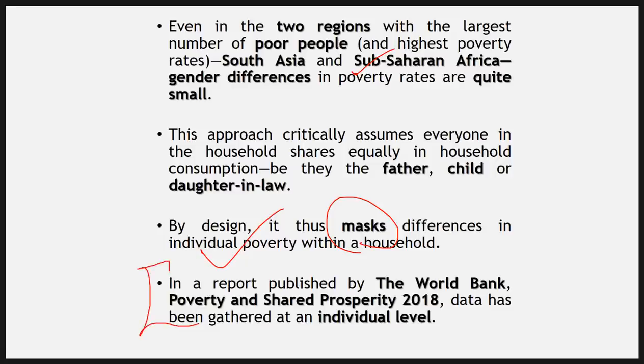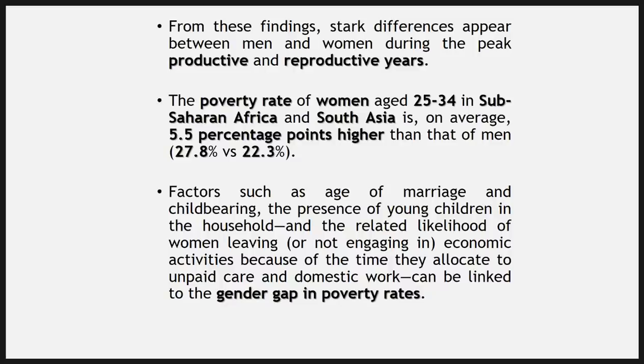So a way out is possible. Yes, it is possible. Recently, the World Bank came out with the Poverty and Shared Prosperity 2018 report. The methodology they have used in this report is that they have gone for the individual, rather than labeling a particular house poor or non-poor. They have gone through the data of individual men and women, and then other members of a family.